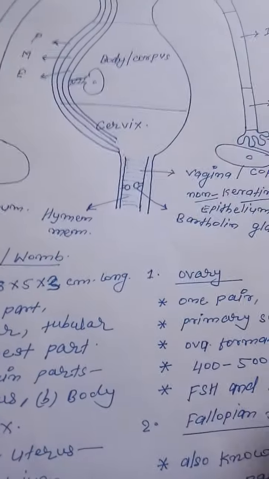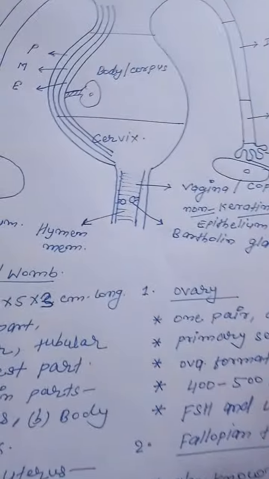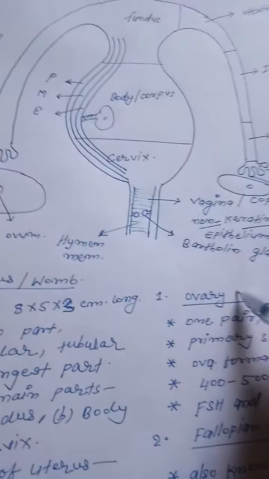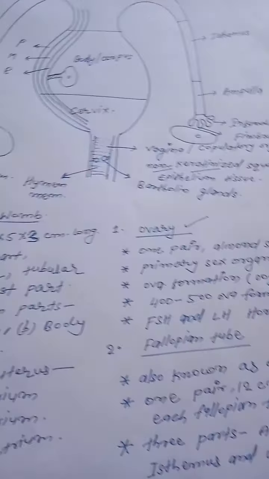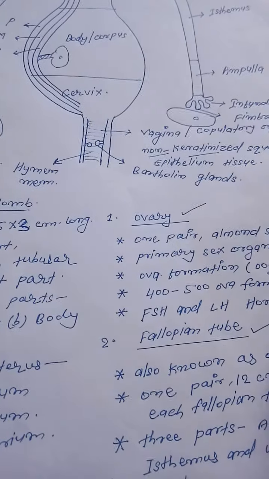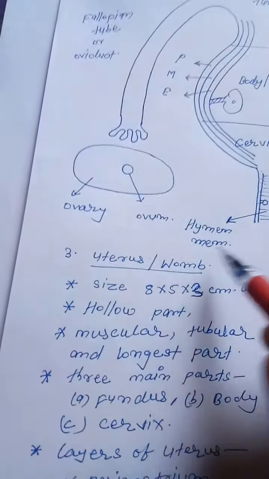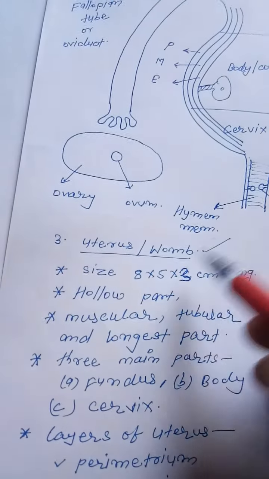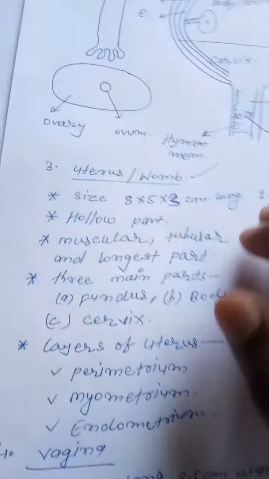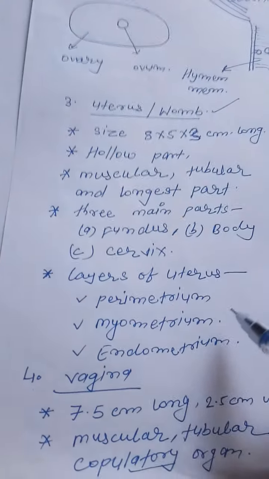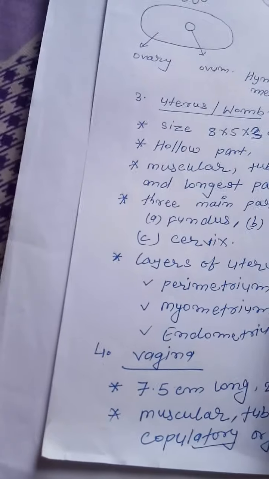You have to write only about 5 important points in the female reproductive system: first the ovary, then the fallopian tube, also known as the oviduct, and third the womb, called the uterus. This is the most important part. And the next and last point, the vagina.